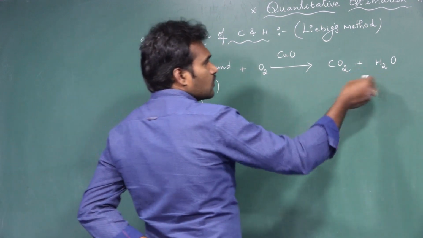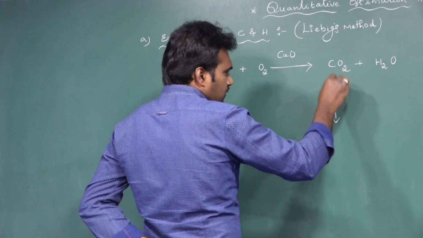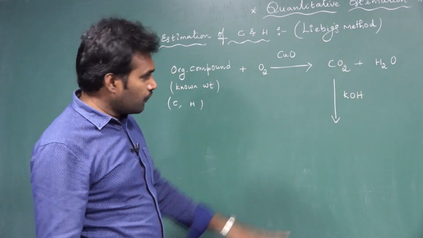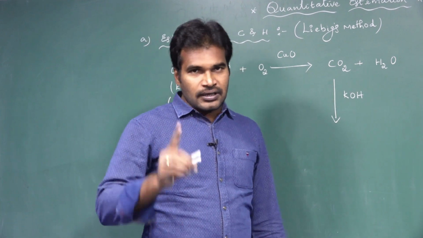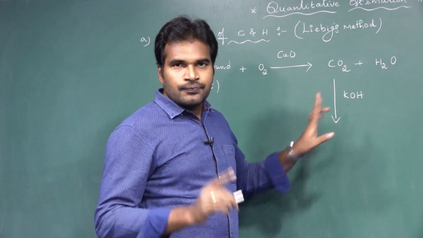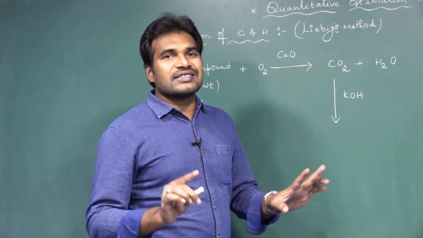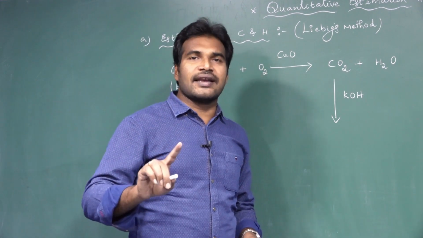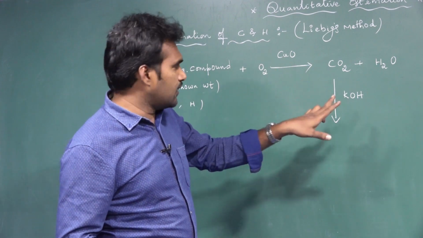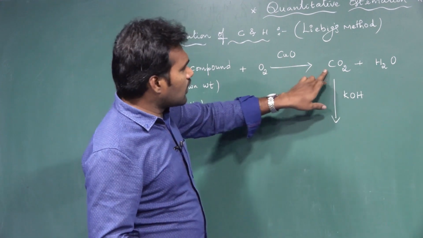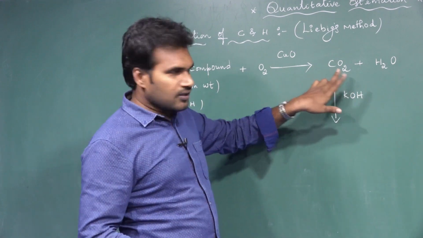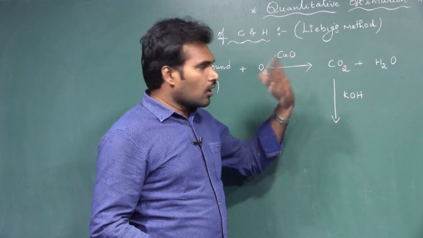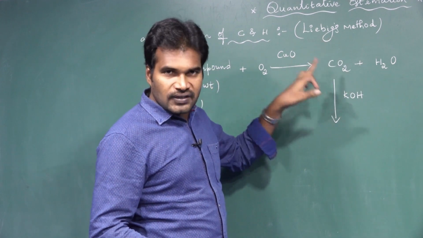Now, if you pass this mixture through KOH solution, KOH has a speciality: it's a solvent in which almost all oxides of non-metals can dissolve. It has this unique feature. Carbon dioxide is an oxide of carbon, an oxide of a non-metal. So when you pass this mixture into this KOH solution, whatever CO2 was produced is able